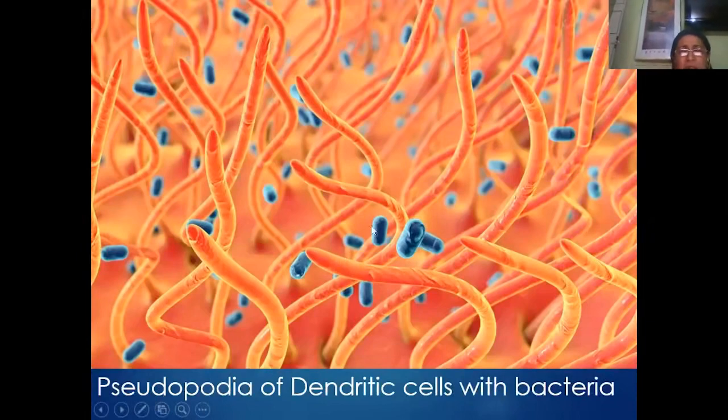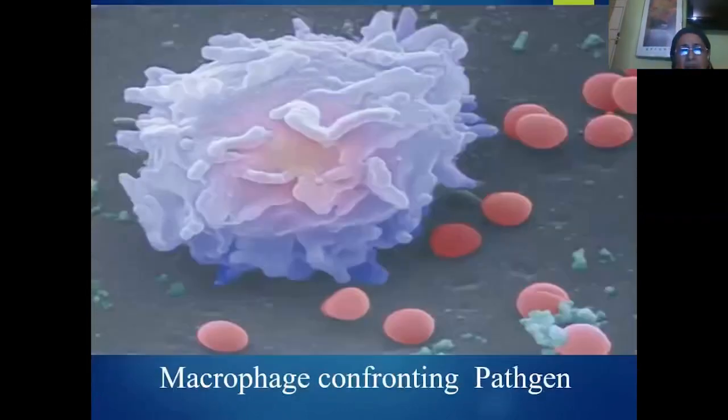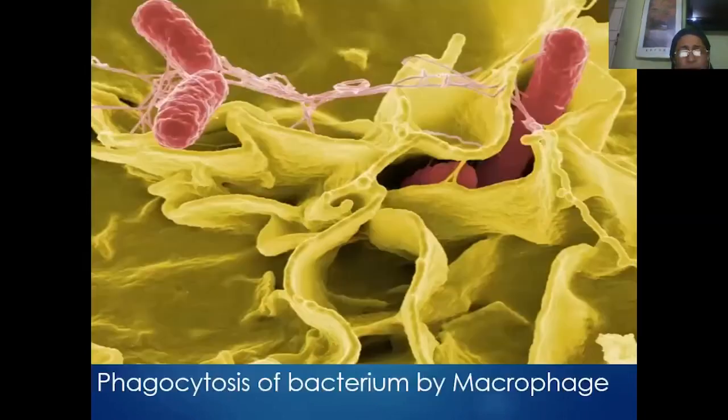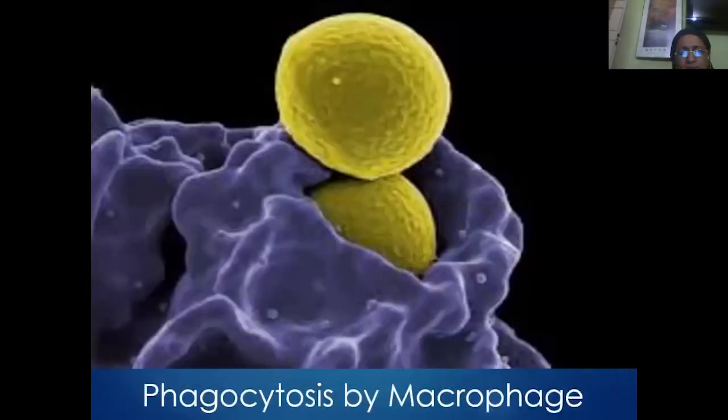You can see the dendritic cells produce a numerous number of pseudopodia to kill the bacterium. Similarly, we have the macrophages confronting the pathogens. So macrophages are nothing but the activated monocytes. The macrophages also produce the pseudopodia to engulf the bacterium. Similarly, we have macrophages engulfing the bacteria.